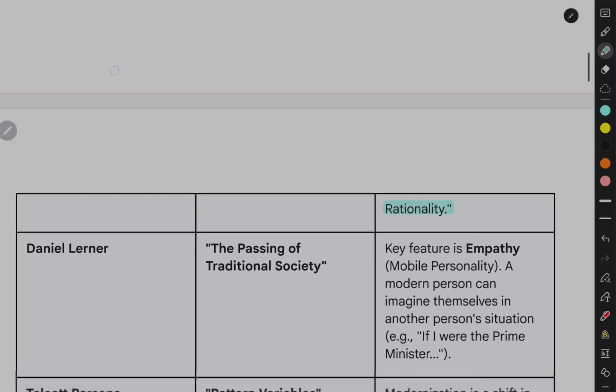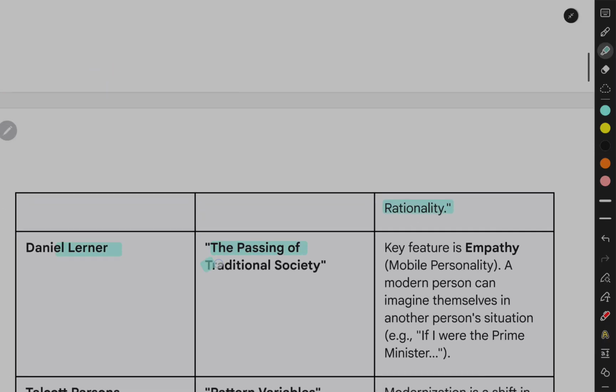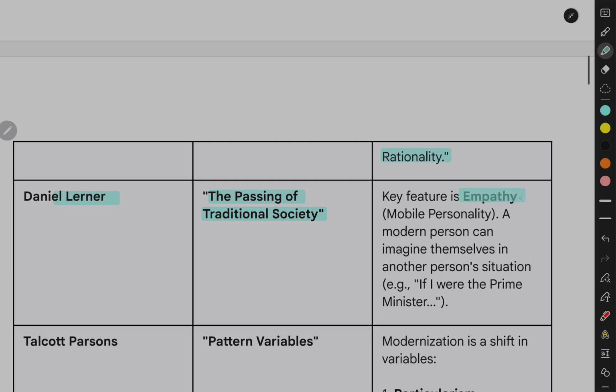Daniel Lerner: The Passing of Traditional Society. Key feature is empathy, the mobile personality. A modern person can imagine themselves in another person's situation, e.g., if I were the Prime Minister.